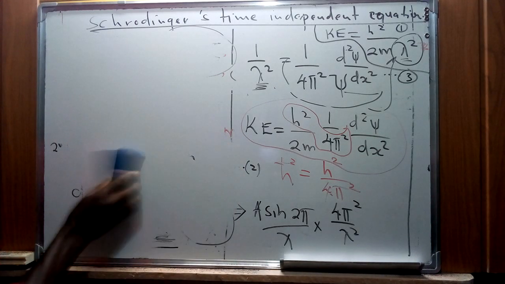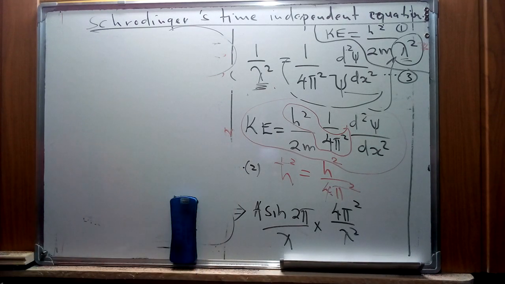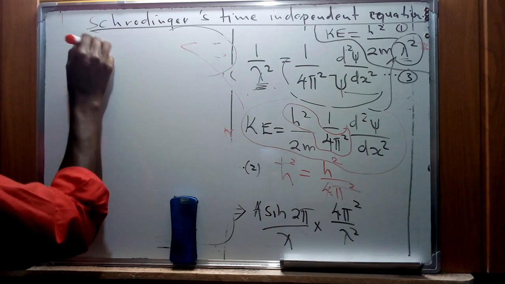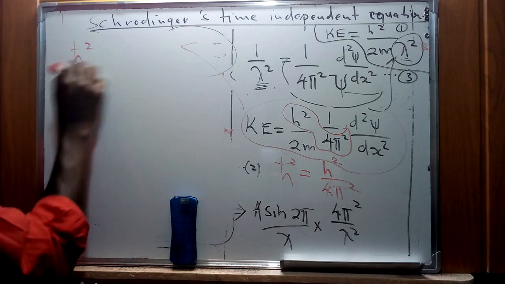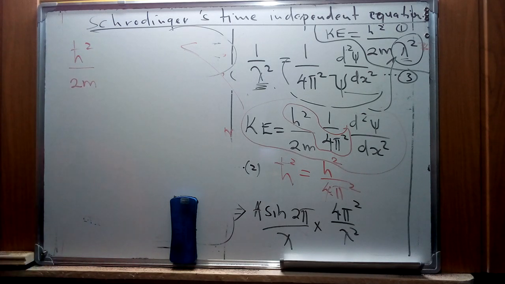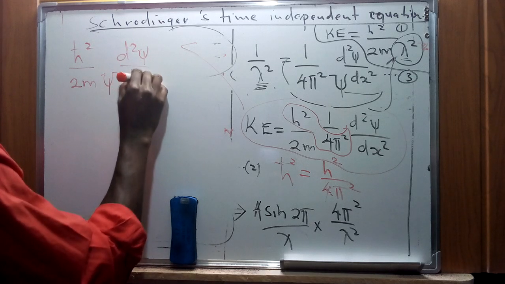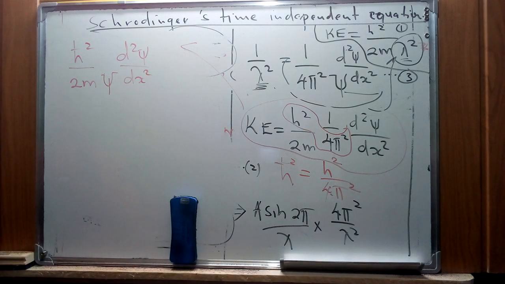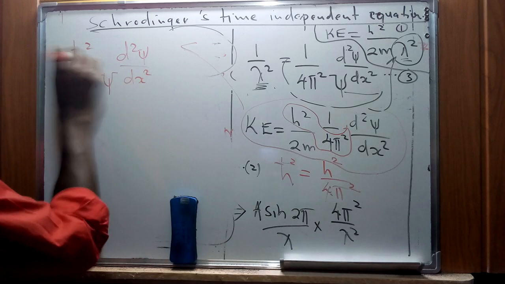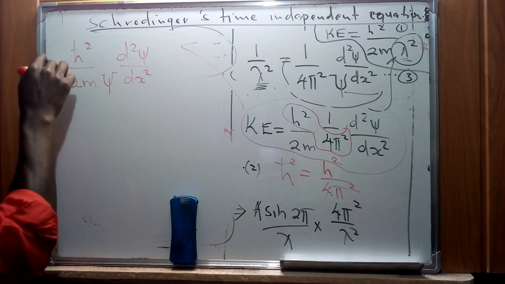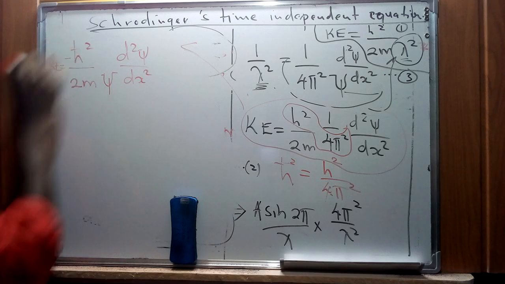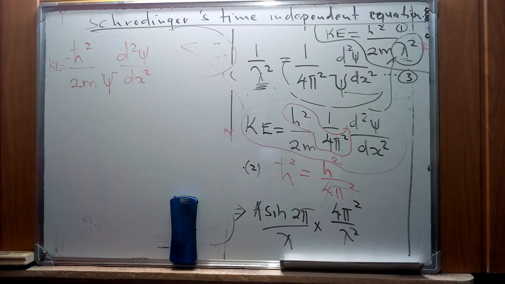So this section of my equation for kinetic energy is going to be represented as, I'm just going to do away with this one because of space. So that section of my equation can be represented as h bar squared over 2m, psi, the second differential of psi, after I've done this substitution for h squared. So this basically represents kinetic energy, and we know that kinetic energy is the negative of that potential energy, the change in potential energy that we had mentioned.